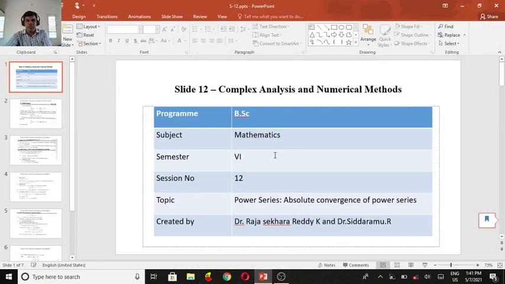Now you come to exercise 12, the absolutely convergent power series. We already know that in the power series form, any sequence or series can be expressed as a_n z^n, where a_n are some constants.